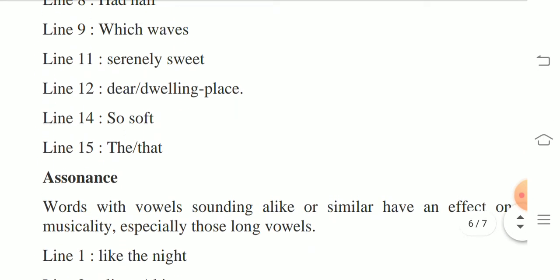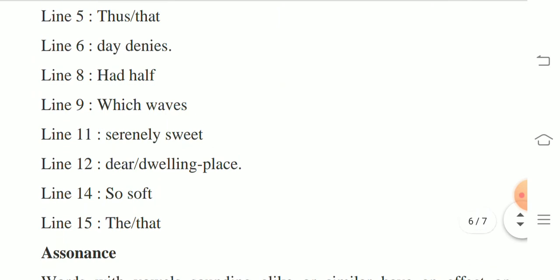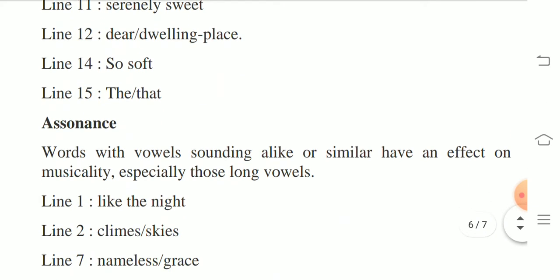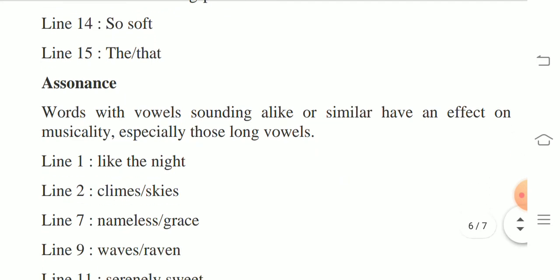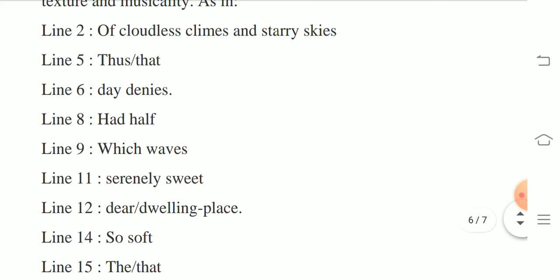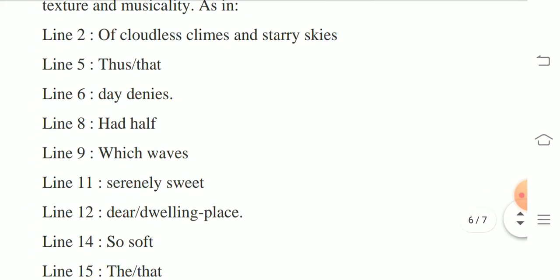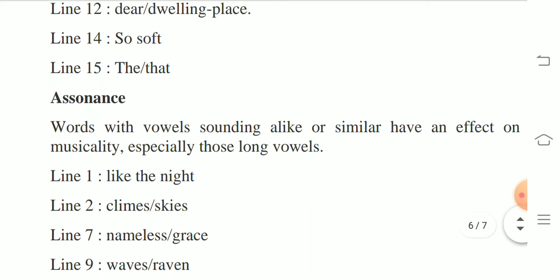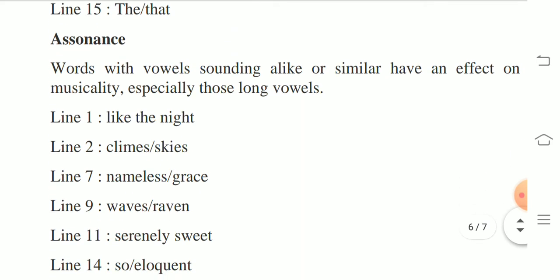Then there is the use of assonance, that is the repetition of vowel sounds. Words with vowel sounds alike or similar have an effect on musicality, especially those long vowels. Okay, a repetition of consonant sounds is called consonance, and repetition of vowel sounds in a line is called assonance.